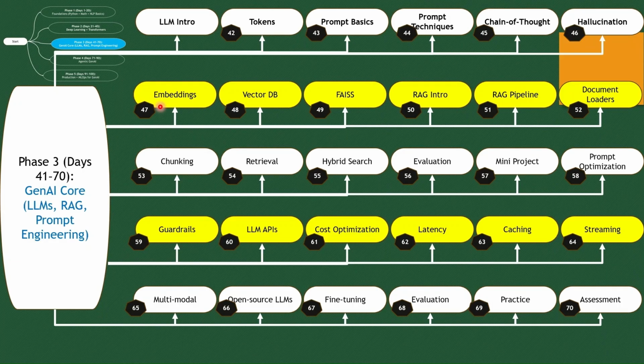And then we will move on to embeddings, how the data, I mean the prompt as well as any input to the LLM, is represented in a numerical format and then put into the database. And then we will move on to vector databases.